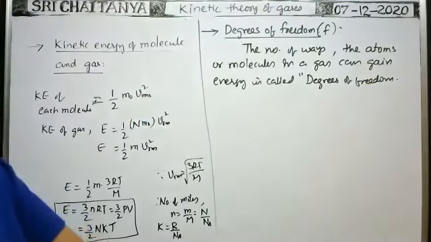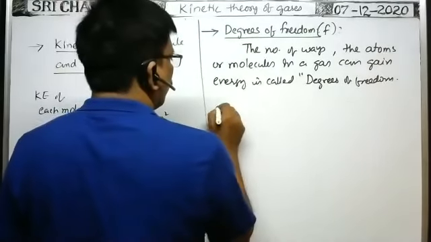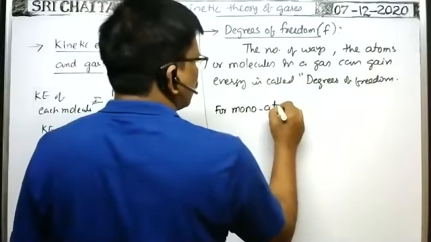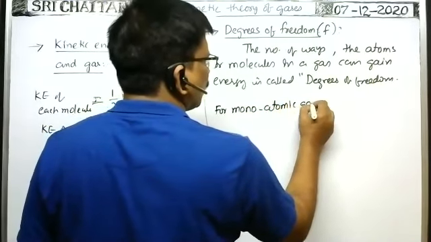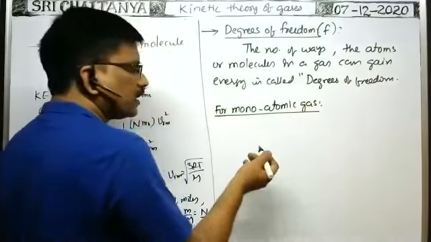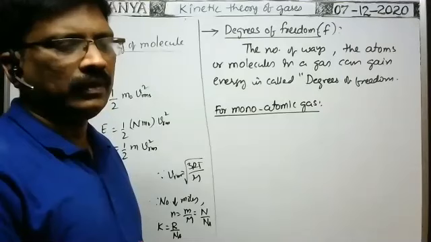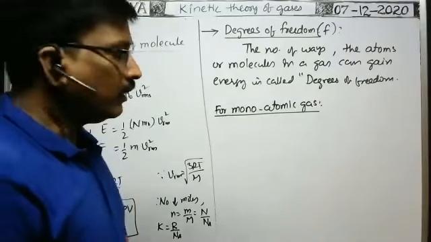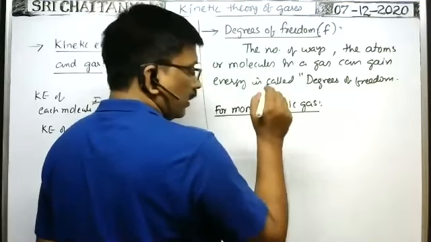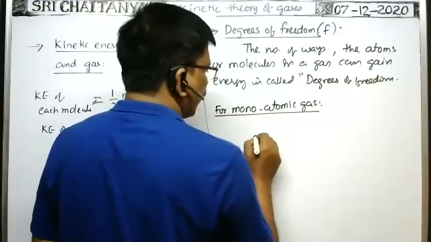Okay, suppose first you take the monoatomic gas. For monoatomic gas, that means you take helium gas, inert gases: helium, neon, krypton, argon, etc. Suppose in that the particles are in the form of atoms only, in atomic state only. So you take that atom.